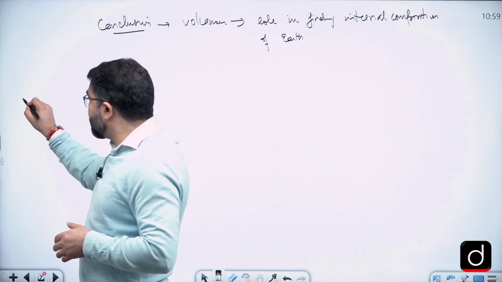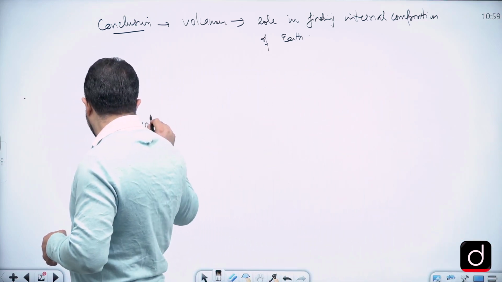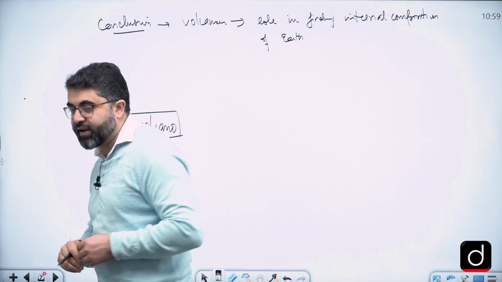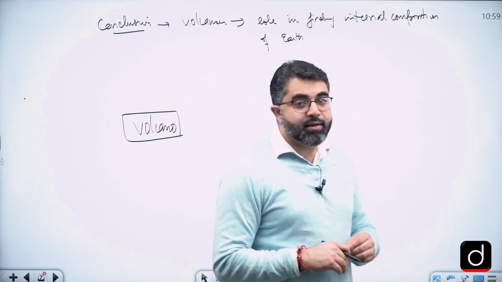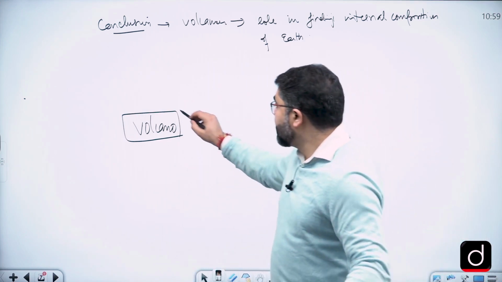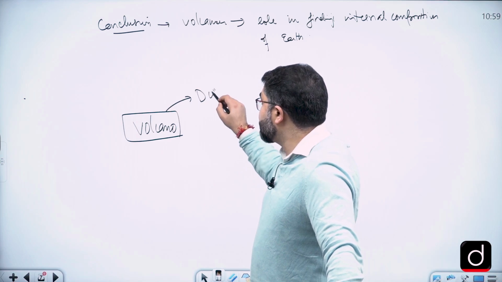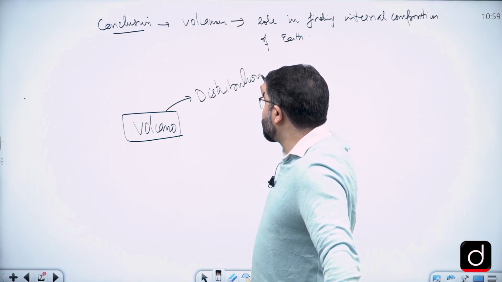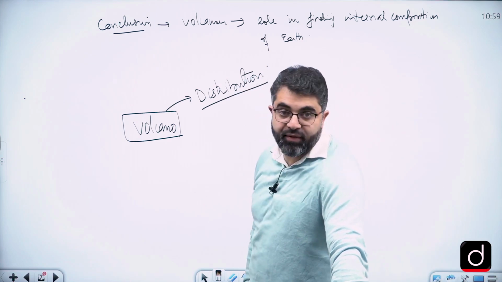Okay, now what other dimensions can be asked on volcano? We have discussed almost all the dimensions related to volcano and volcanism. There can be a question asked on distribution of volcanoes. Second, distribution of volcanoes. This is another dimension that you can prepare for.